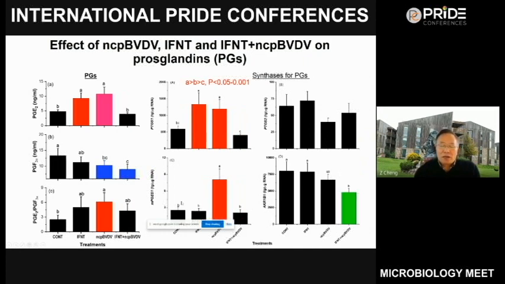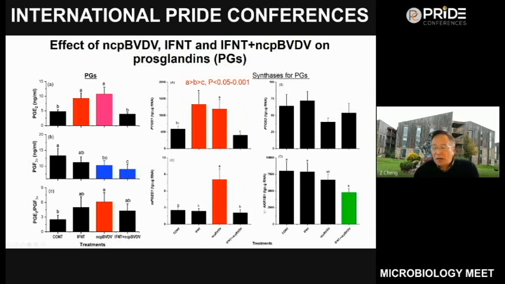For PGES1, we can see here that NCP BVDV alone significantly stimulated the expression of PTGES1.